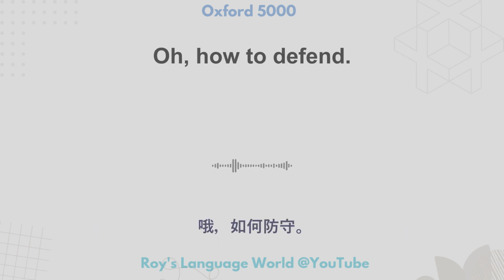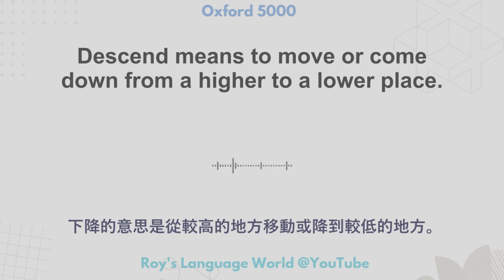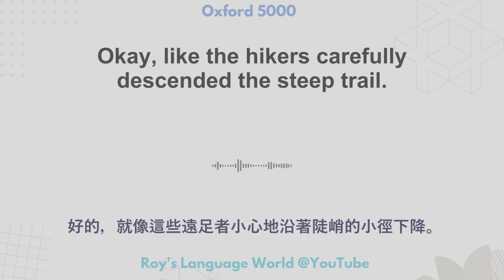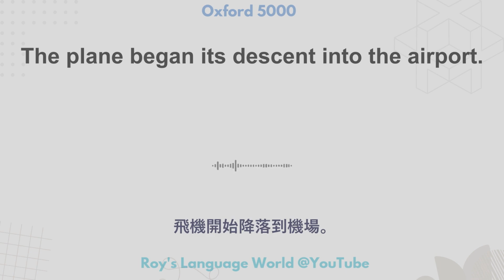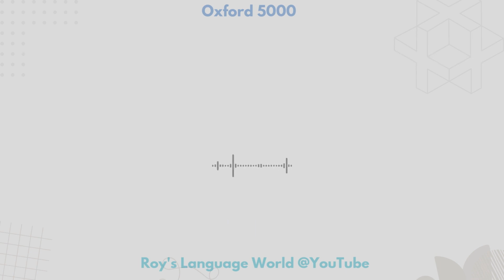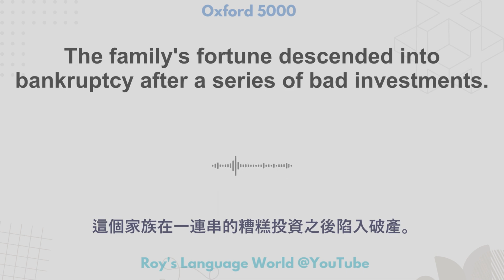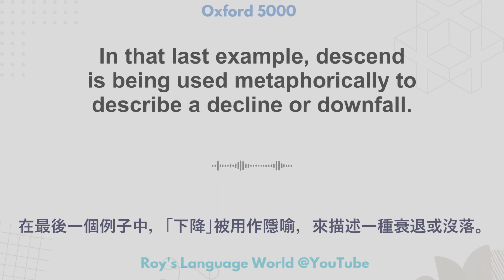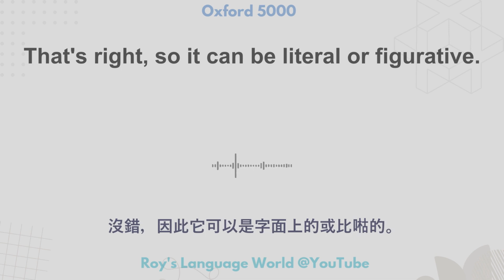Descend means to move or come down from a higher to a lower place. Like the hikers carefully descended the steep trail. The plane began its descent into the airport. The family's fortune descended into bankruptcy after a series of bad investments. In that last example, descend is being used metaphorically to describe a decline or downfall. So it can be literal or figurative.